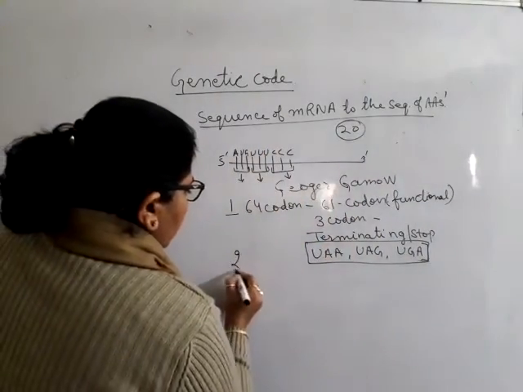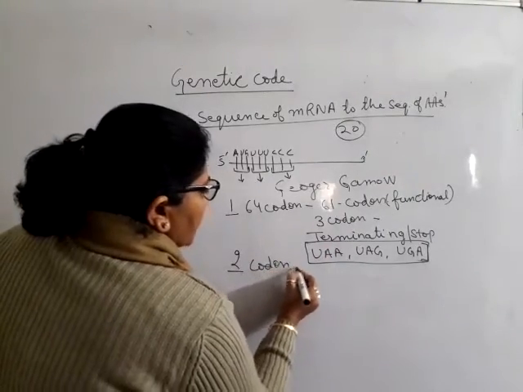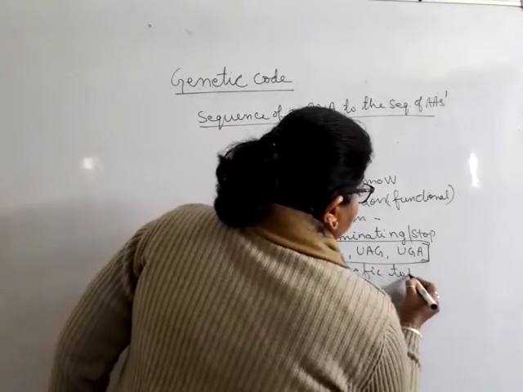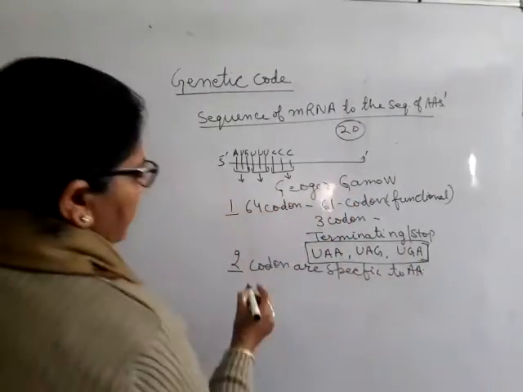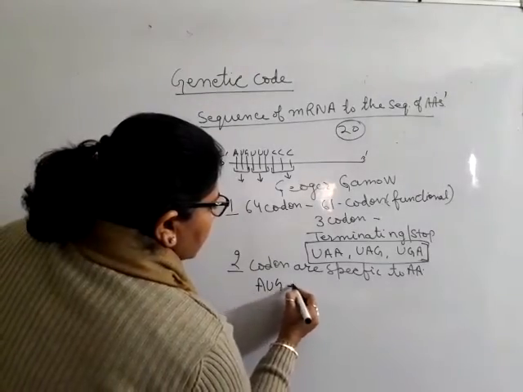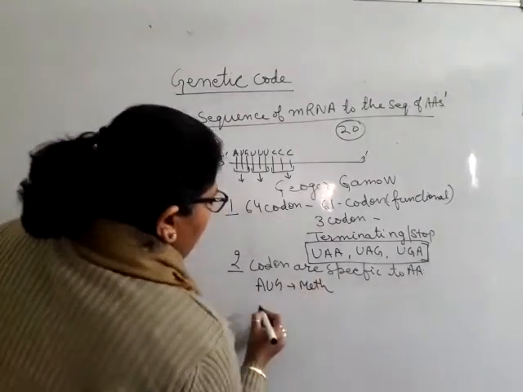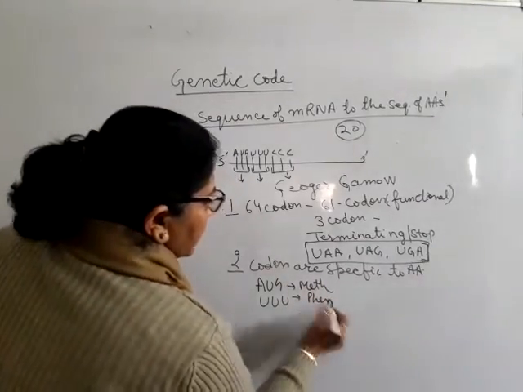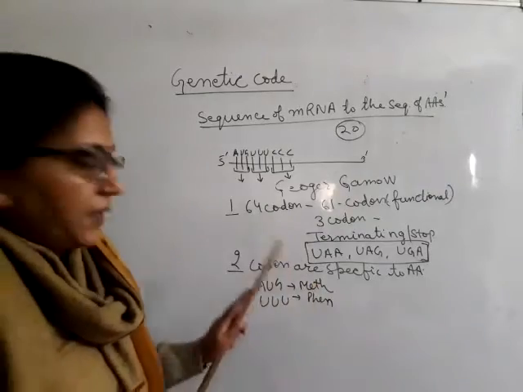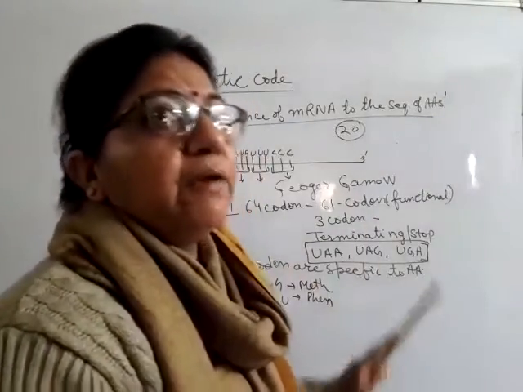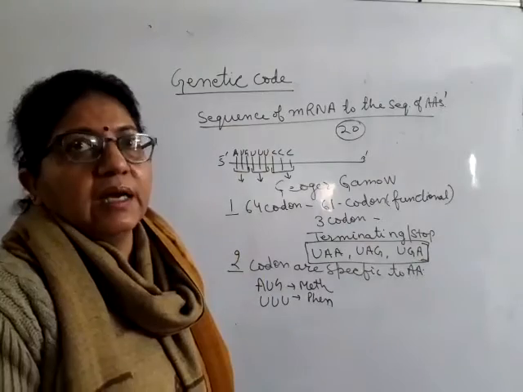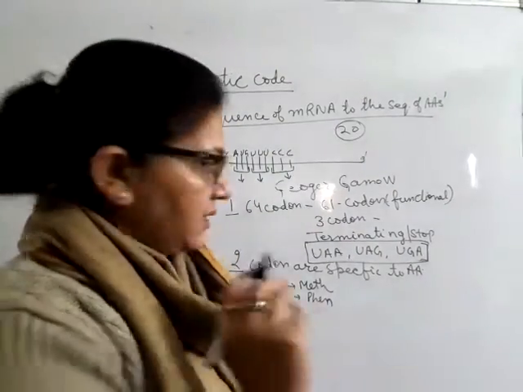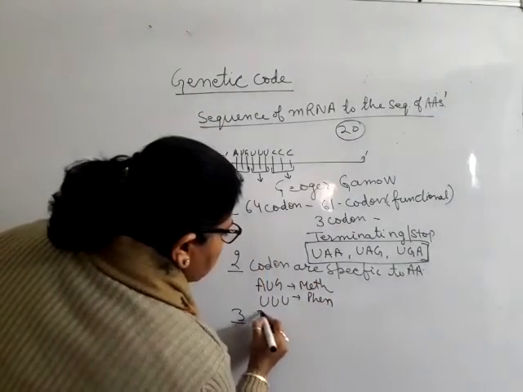Number 2, codons are specific to the amino acid. For example, if you have AUG, then methionine will be there. If we have UUU, then phenylalanine will be there. So they are very specific. Each codon is specific for a specific amino acid. If there is some change or variation, that causes a genetic disorder.